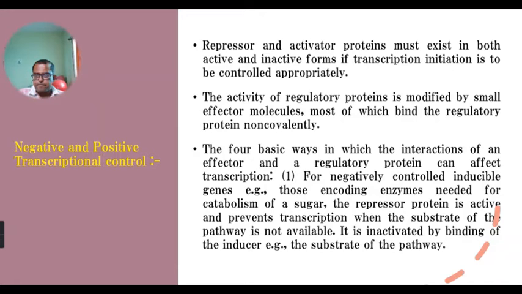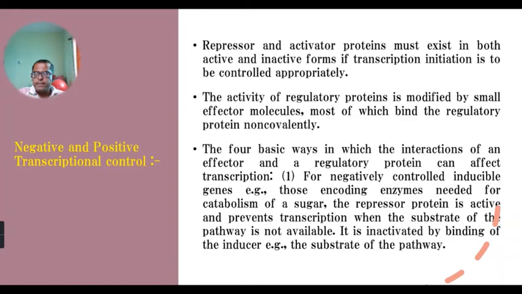The constitutive system is constantly there. The expression of these constitutive genes is compulsorily needed because of the central metabolic pathways. These enzymes are constantly expressed. But inducible and repressible genes are expressed only when suitable conditions are there.